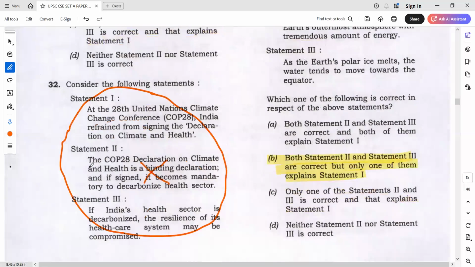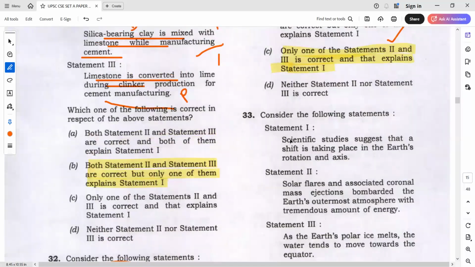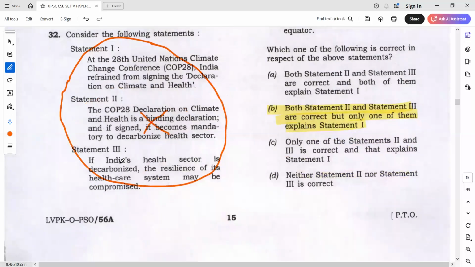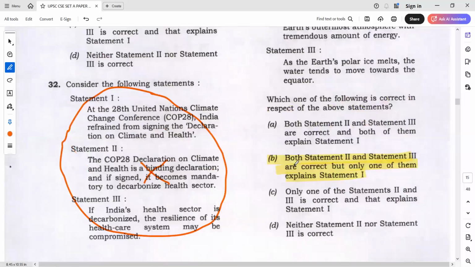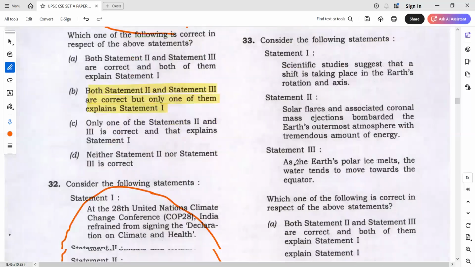Again, don't overthink on the statement: if India's health sector is decarbonized, the resilience of its health sector may be compromised. Go for neither one, do not do that. Okay, already we discussed the best options, and accordingly you can go. In fact, the Secretary of the Ministry of Environment has given this statement. He himself said that if India's health sector is decarbonized, the resilience of its health system may be compromised. It's exactly the statement given by the Secretary of India.